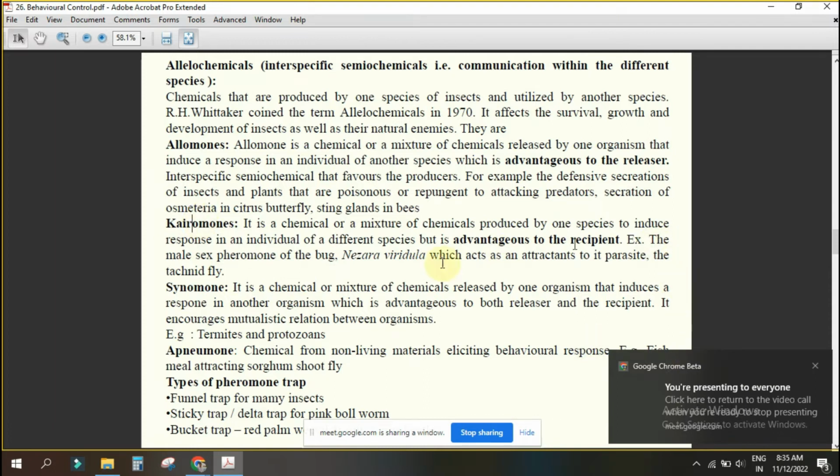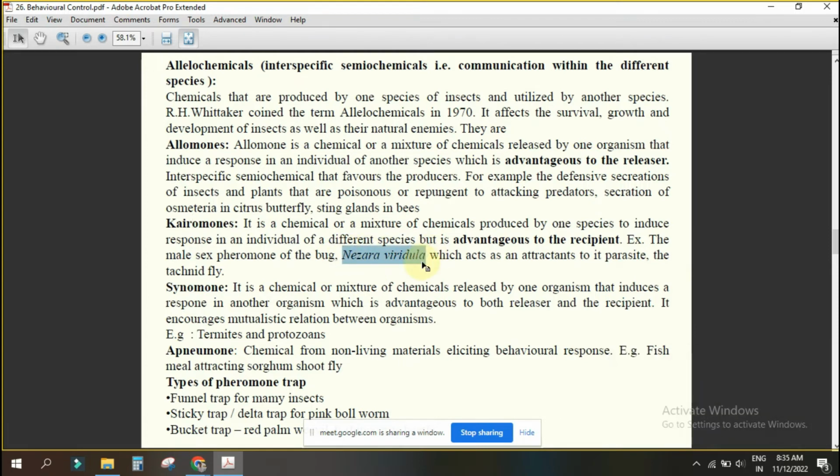Okay. Now you see there is one insect, your bug, Nezara viridula. This bug, what do they do? They release some sex pheromone for their copulation. But this particular sex pheromone also attracts its parasite. Now what will happen to the parasite? As the parasite knows that Nezara viridula is there, she will come to feed on this Nezara viridula.